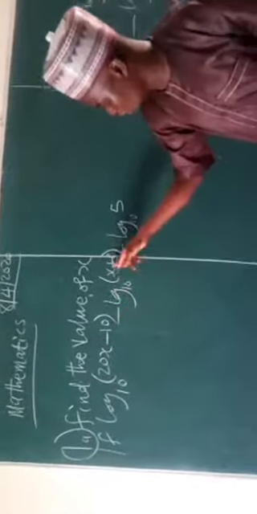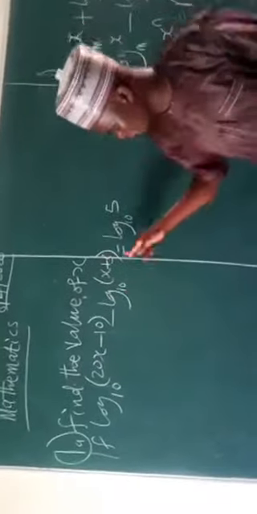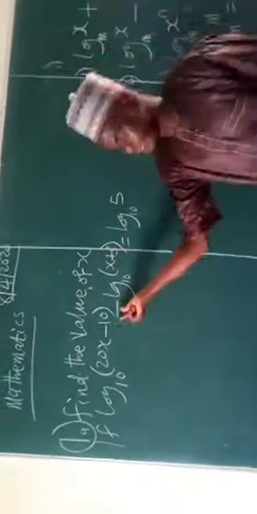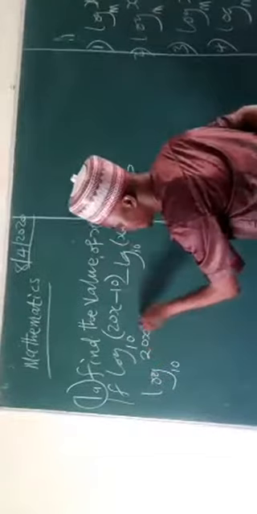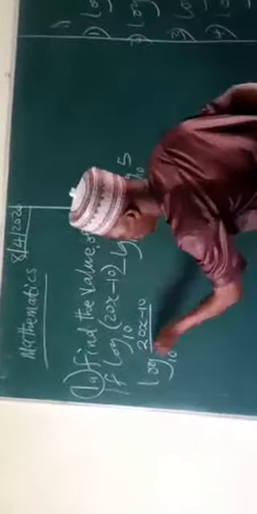Coming back to our question, it says find the value of x if log of (20x minus 10) minus log of (x plus 3) to base 10 equals log of 5 to base 10. Now, this is minus. The base is 10 here and the base is 10 here. Go back to what we learned. This is the same thing as log to base 10 of (20x minus 10) all over (x plus 3), because we have minus here.